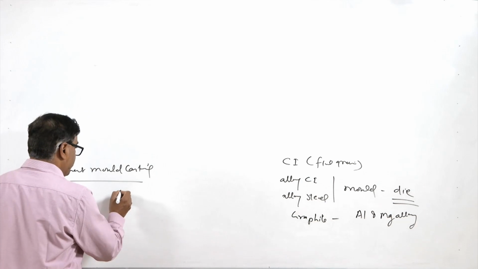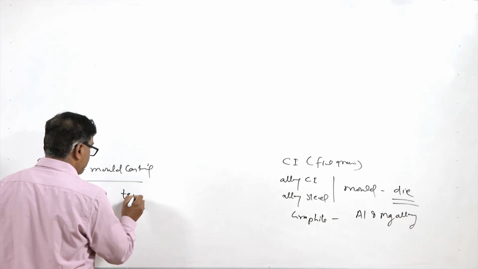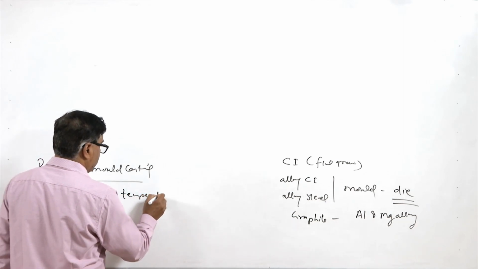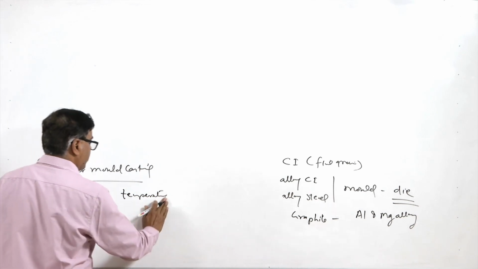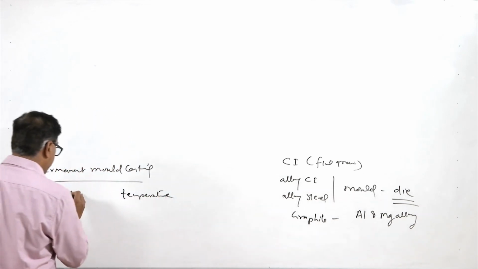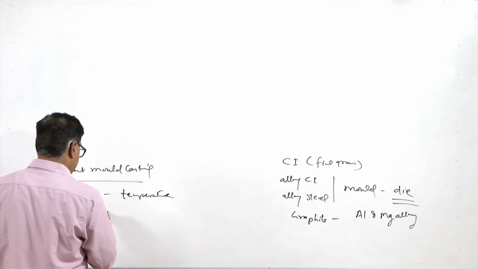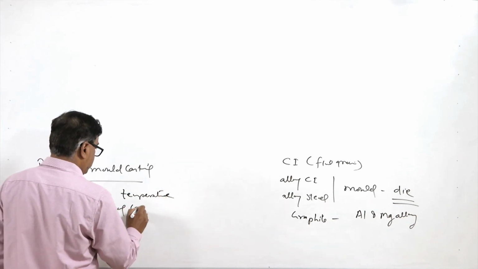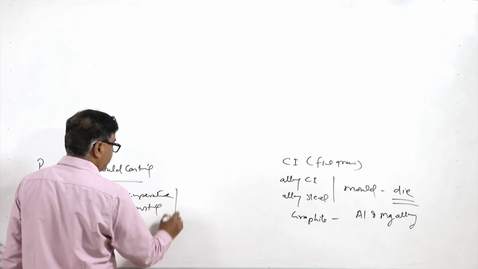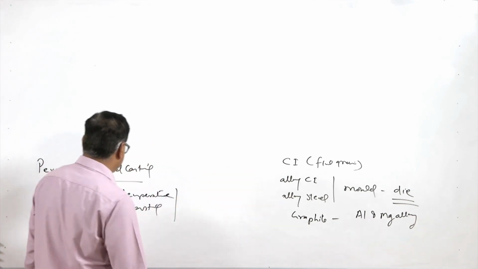So, depending upon the pouring temperature and the size of the casting, the suitable metal is selected.